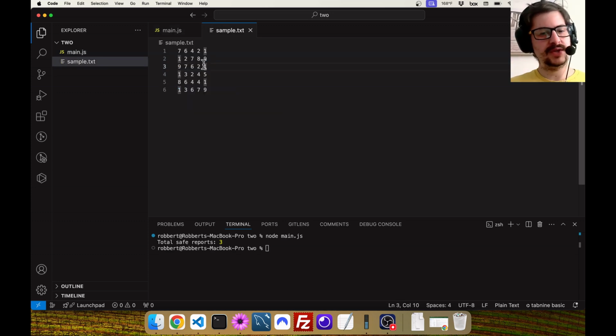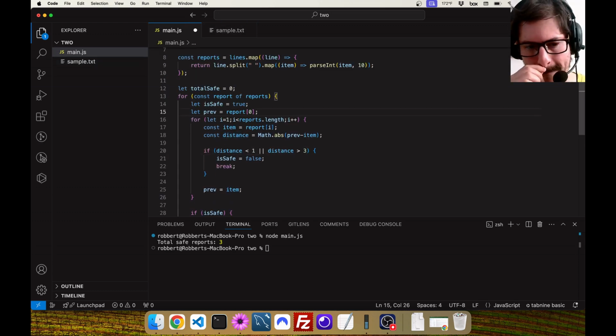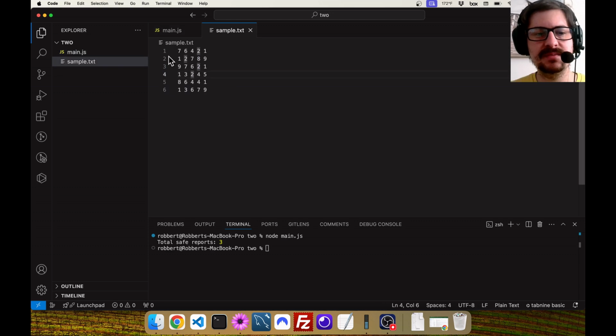So now we want to make sure that they're all going the same direction. So like this is all descending, this is all ascending, this one's going both directions, so it's not valid. But probably this is the one that was marked safe currently, because we don't have that check. So what I want to do is track, because these are all supposed to be the same, I can check if this is descending first, right? The very first 2 things. Are they descending? If they are, cool. If they are descending, then we expect every single other relationship after that point to also be descending. If we ever get something that's not descending, we know it's a fail.